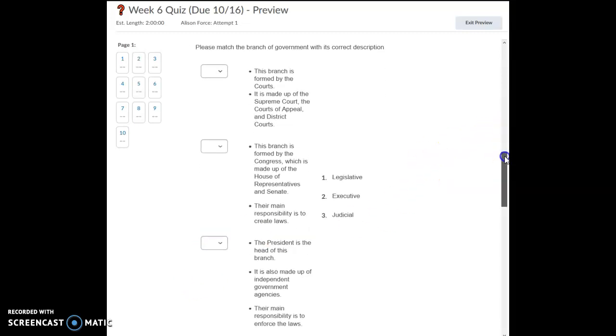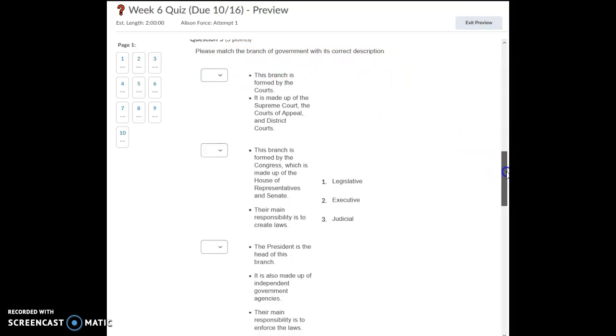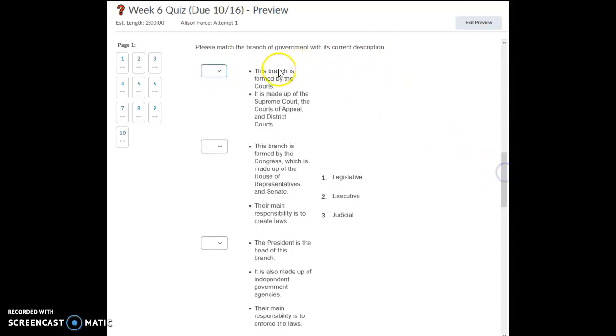Question number 5 is a matching question. So please match the branch of government with its correct description. This branch is formed by the courts. It is made up of the Supreme Court, the Courts of Appeal, and district courts. So choose 1 for legislative, 2 for executive, or 3 for judicial.